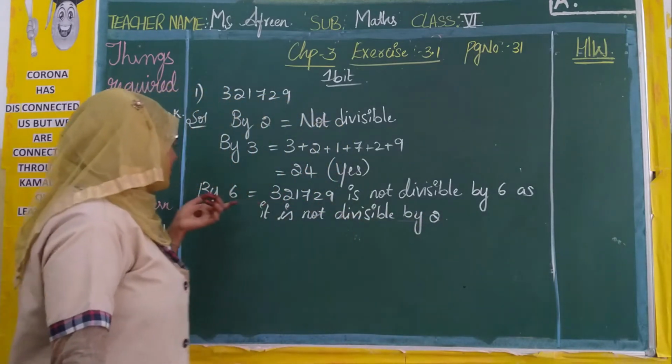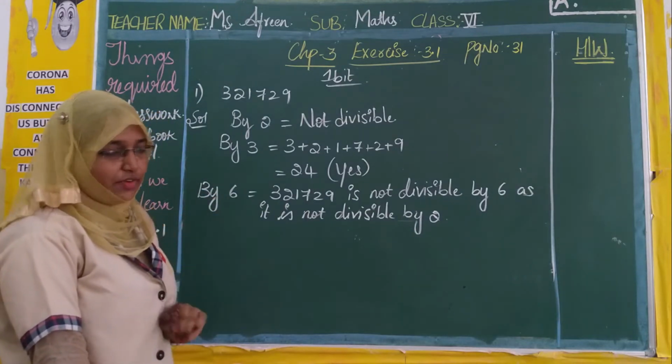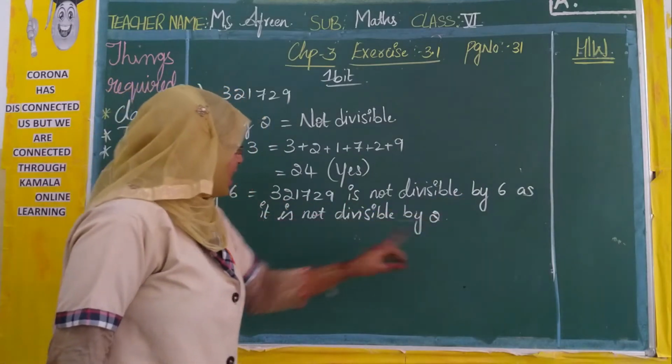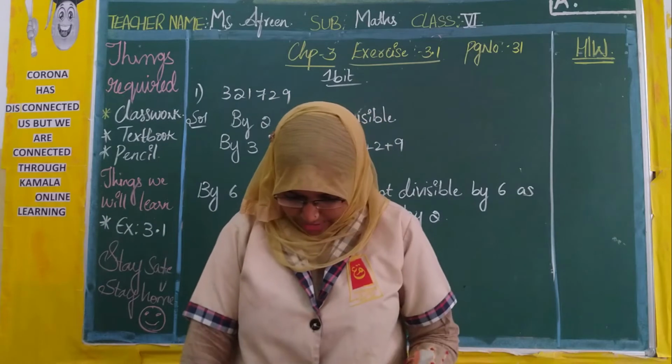Rule 6 needs both 2 and 3 to be satisfied, but here rule 2 is not satisfied, so it is not divisible by 6 as it is not divisible by 2. I hope it is very clear.